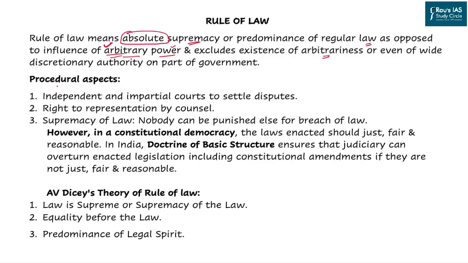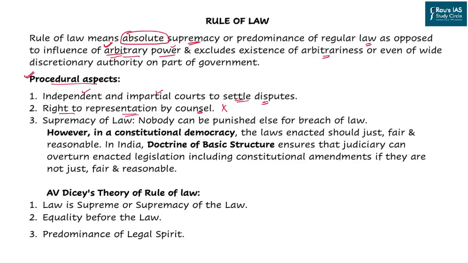Now, what does rule of law have to say? Rule of law says that there should be a procedural aspect to every inquiry and to every action taken by the government. The first one is that there should be an independent and impartial court to settle important disputes, and not executive action. The second one is that there should be a right to representation by counsel, which was not given to the people whose houses were razed.